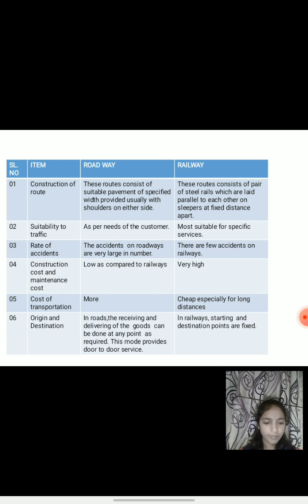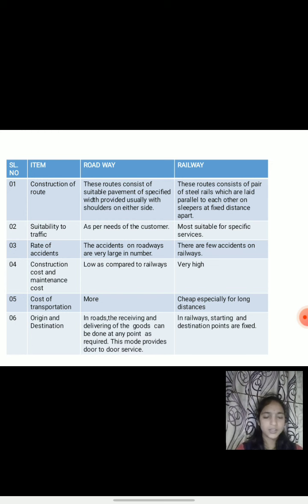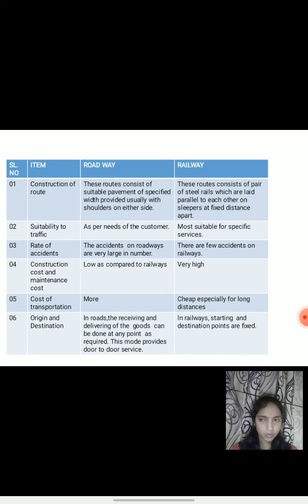Sixth point, origin and destination. It means in roadway transportation, origin and destination is not fixed. In a roadway, receiving and delivering of goods can be done at any point as required. This mode provides door-to-door services. In case of railway transportation, starting and destination points are fixed. There is no chance of outgoing and ingoing.